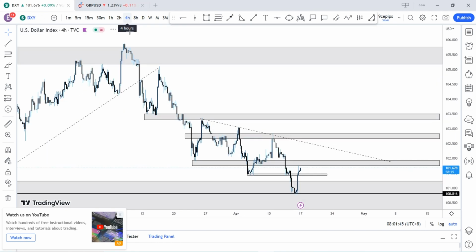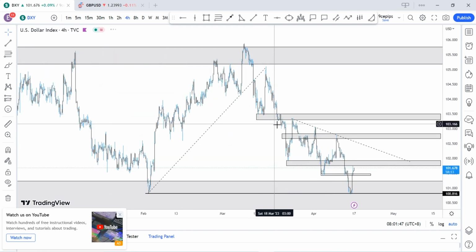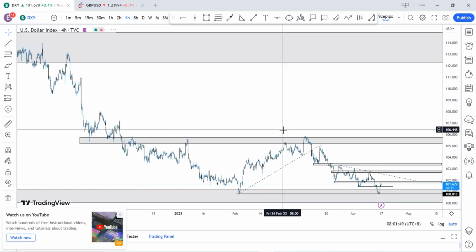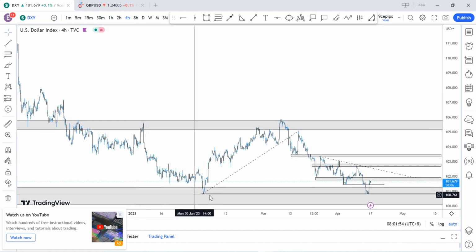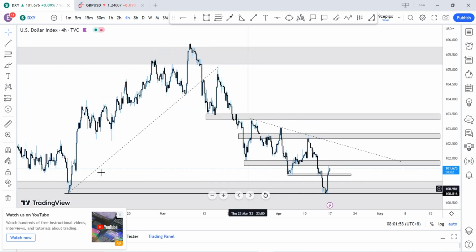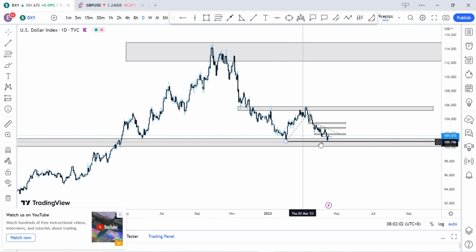Okay, finally the DXY, more like it's sweet. What we're looking at, DXY is really dumping, but we saw last week a price retesting the low it created here around these regions of February 23. So we are at that created low. If you look at it from the daily time frame, we're more like creating a double bottom. What does that mean? It means there's a possibility for price to start going to the upside.